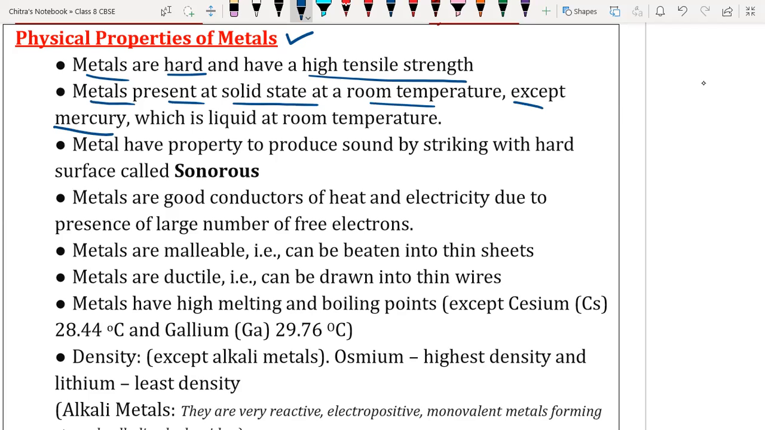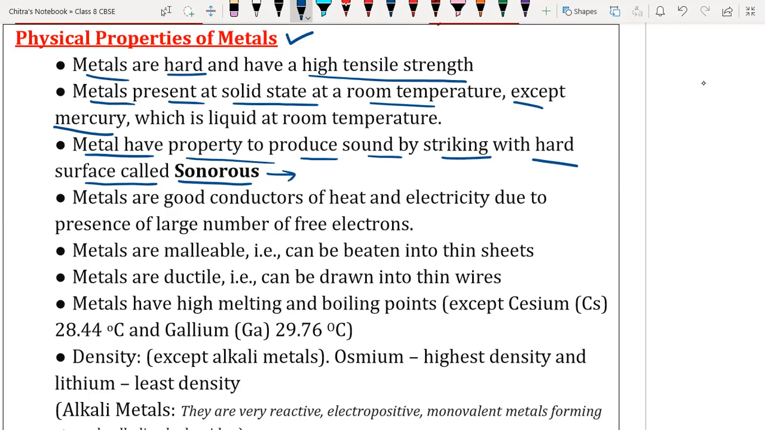Mercury is present in liquid state at room temperature, so all metals are solid except mercury. Metals have the property to produce sound by striking. When we strike a hard surface on the metal, it produces a sound. This property is called sonorous.